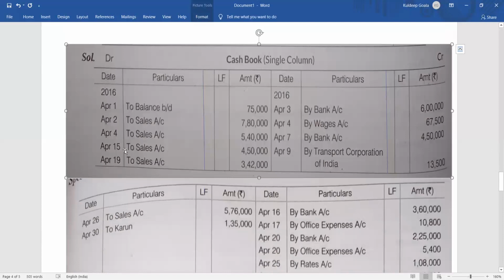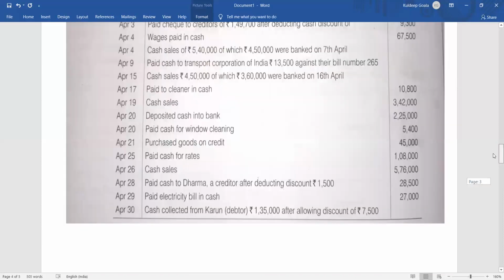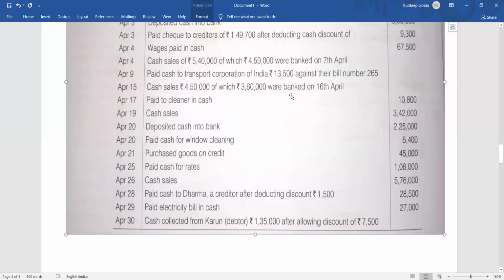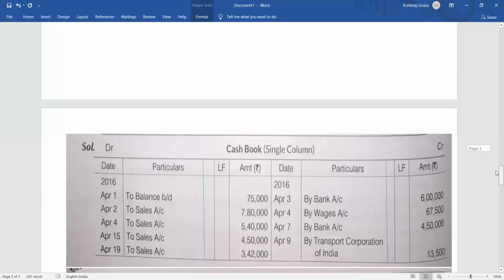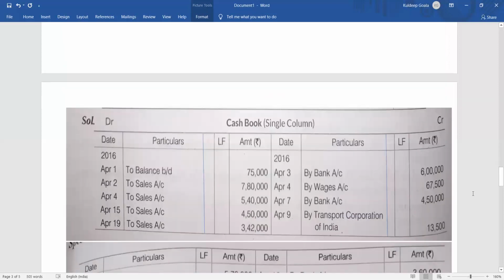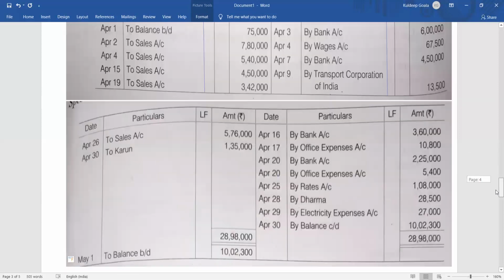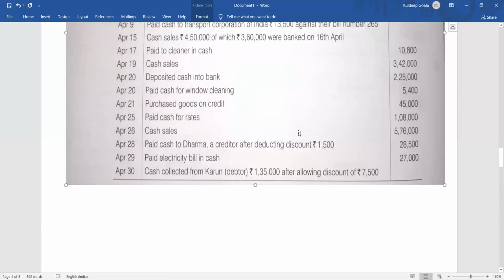To sales April 15, to sales 4,50,000. And on which date did we bank it? It was banked on 16 April. So it will be by bank, isn't it? Because the money is going out on April 16, by bank account 3,60,000. I hope it is clear because it's almost the same as the previous item.